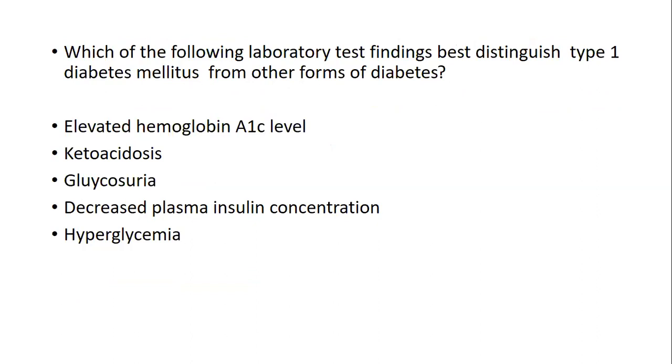Decreased plasma insulin can be in both conditions, type 1 and other forms. Glycosuria can also be in other forms. Now we are left with elevated HbA1c level, which is just a test that measures the average level. The answer will be ketoacidosis, which is more common in type 1 diabetes mellitus.